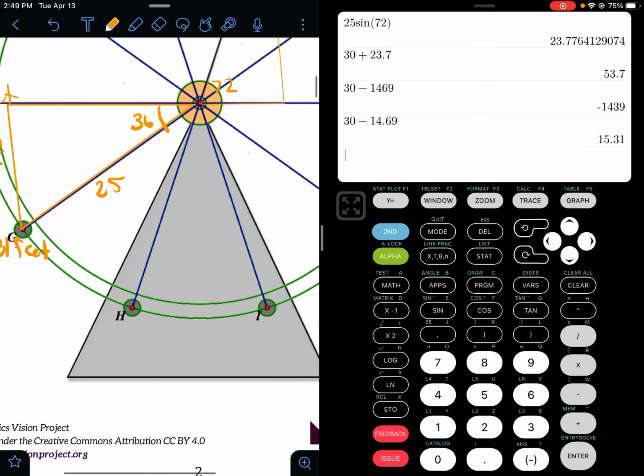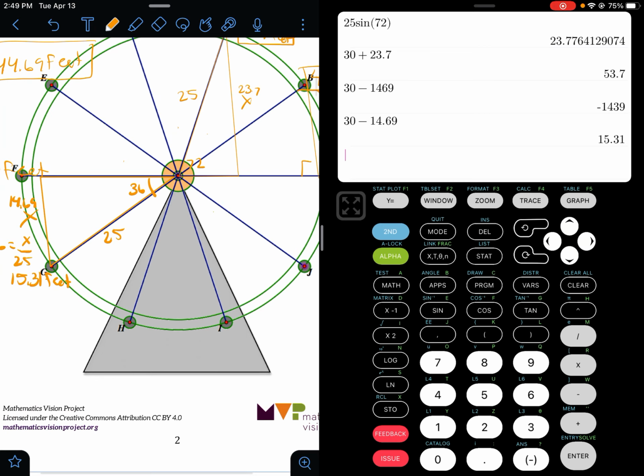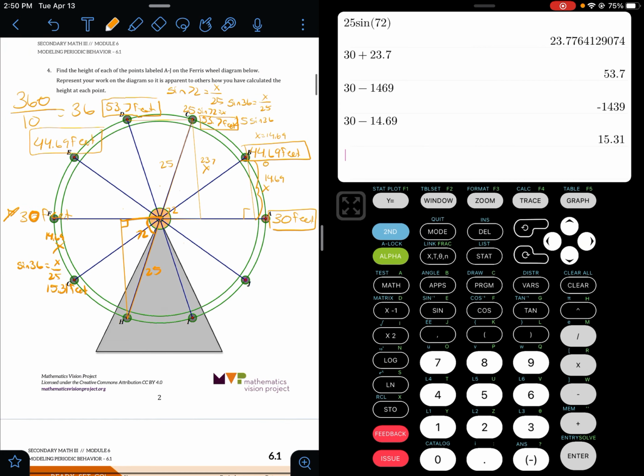All right, so now I want you guys to go ahead and calculate how high H would be above. I'll get you started at least. We've got this triangle here. We know this is 25. We can draw this down and make a right triangle. And we know that this angle here is 72 because it's two of those 36s. So I want you to calculate how high above the ground H would be.